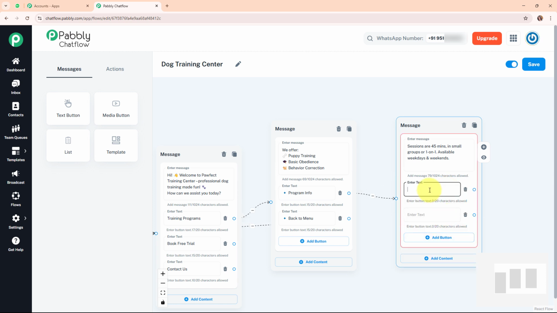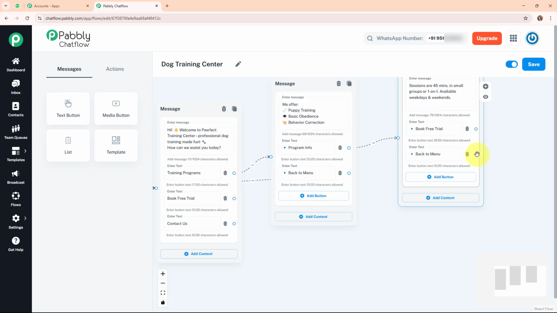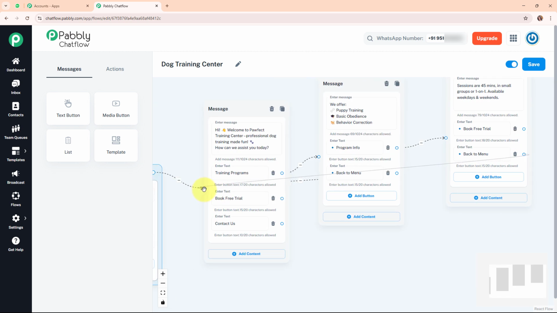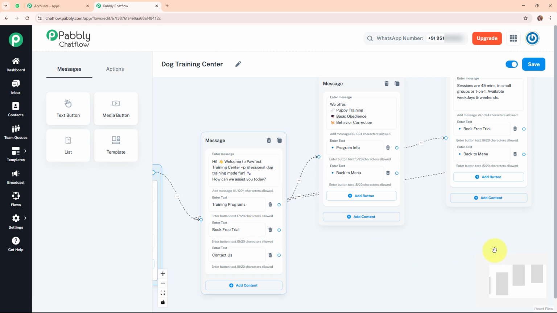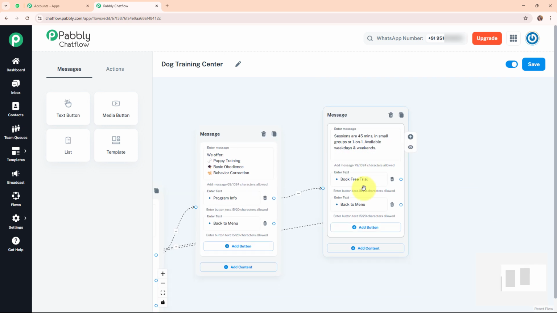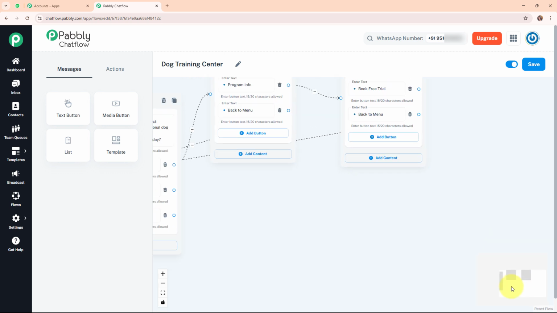So here in the first button I'm going to give the option for book a free trial, and then I'm going to add the second box as back to menu. Alright, so here I've added the text box for book free trial and back to menu. So again for the back to menu I'm going to connect this button with my previous message box, that is the main menu, and now after building a connection you can see my second text button was for the book free trial over here in this message box, and similarly I've added a book free trial button in this message box as well. So now I'm going to set a common message for both of these buttons.